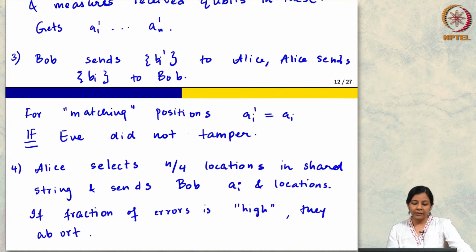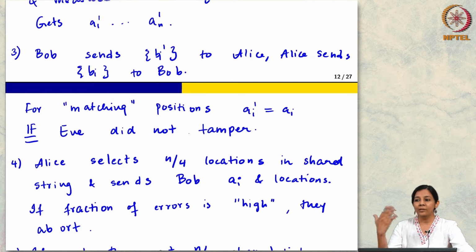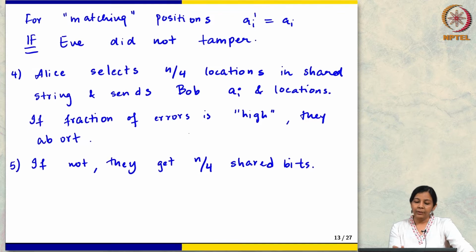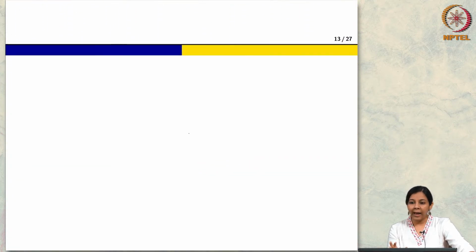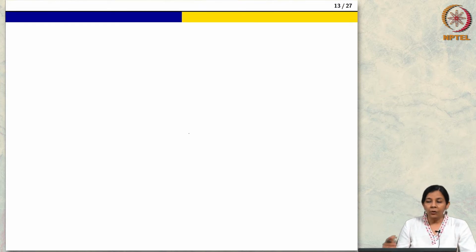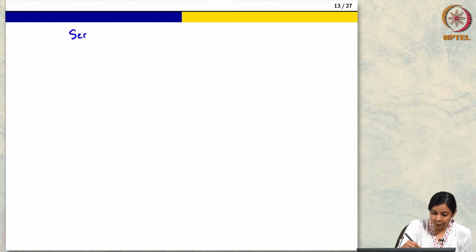So this was roughly the protocol. If we are having Bob measure in a random basis, half the bits we have to throw away that way, it seems quite bad. It is, but so far this is a feasibility argument. And then another half of them you have to discard because you have announced your bits publicly, so you cannot use them as part of the shared key. In the end, if all goes as per plan, then they get n/4 shared bits. In today's class, we will talk a little bit about the security of this protocol.